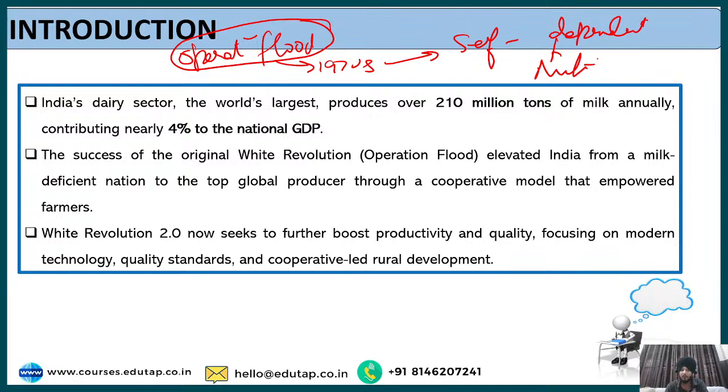But white revolution 2.0 expands the approach. It talks about productivity, modern technology, innovation, and also exports with respect to milk production. So that is what you can write as a part of your introduction.